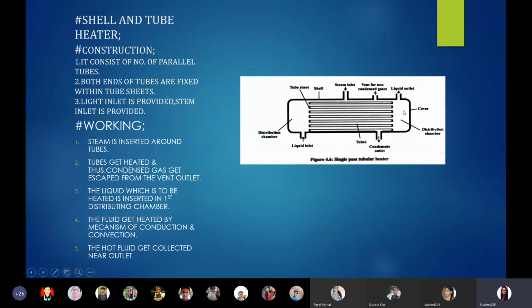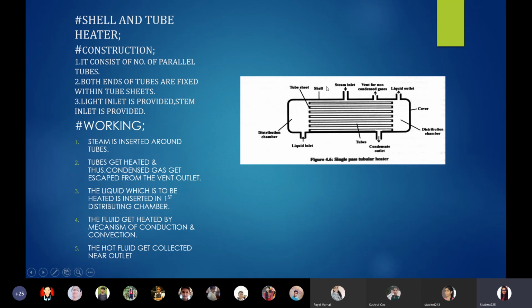Similarly, you will find the two distributing chambers here. Now this liquid inlet is provided at the bottom, through which the liquid, which is not so hot, or you can say the cool liquid, is passed.